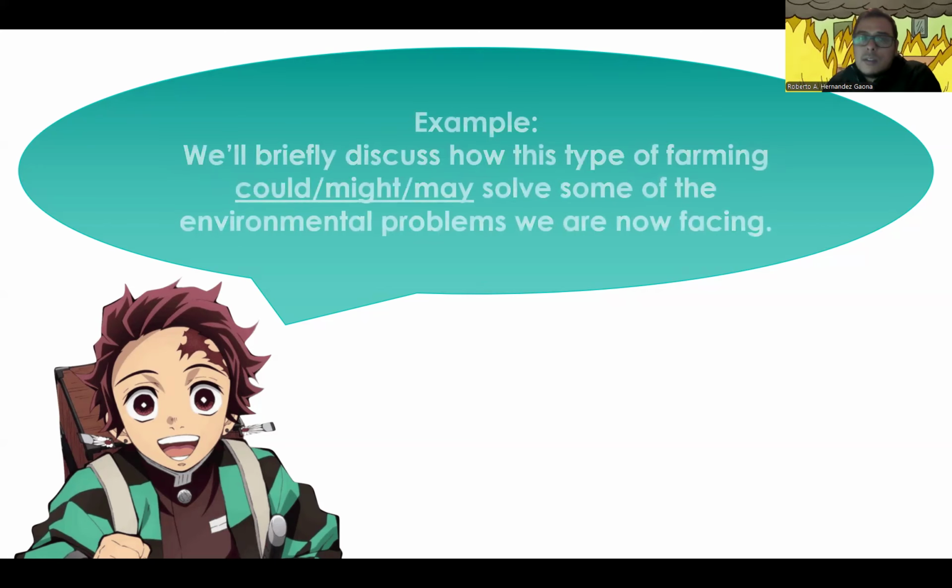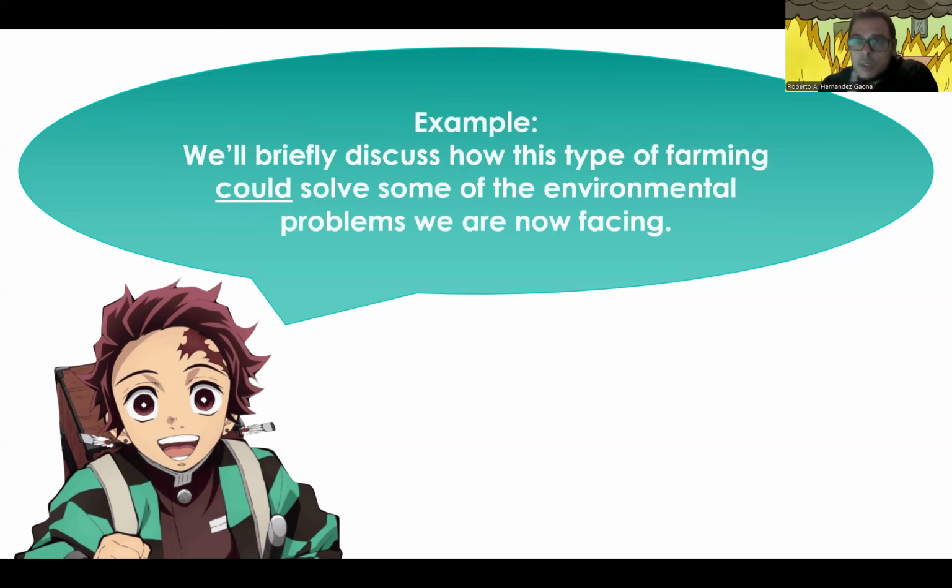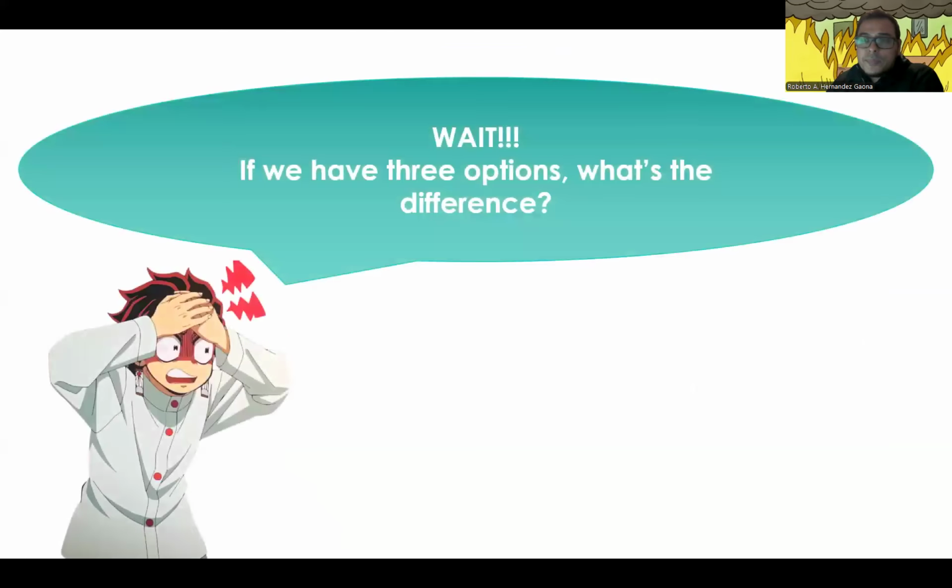And we can see it in this example. We're going to use for our example, let's say could. So I'll read the example. We'll briefly discuss how this type of farming could solve some of the environmental problems we're now facing. Now, in the same way, you guys can use might, or you can also use may. We can use these three to express uncertainty. So if we can use three, how am I going to know which one I need to use? Like, what's the difference between these three?